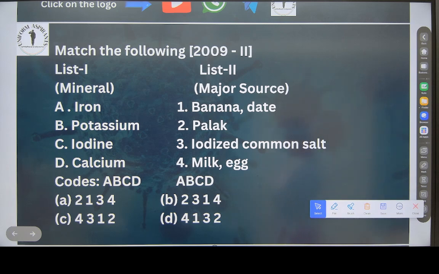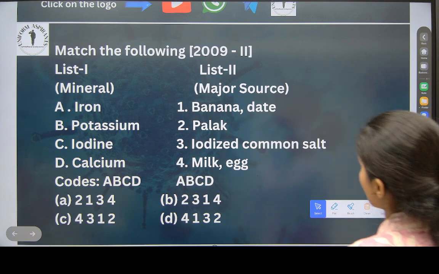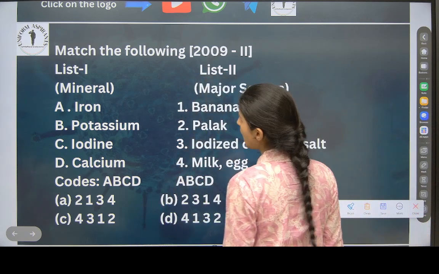Iodine we get from iodized salt. So what will be the answer?